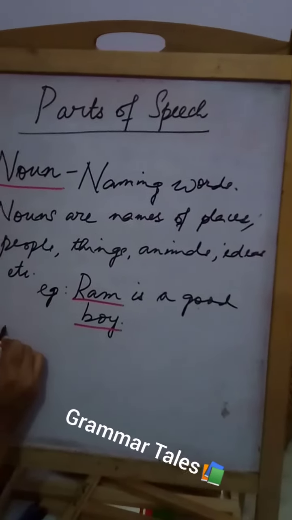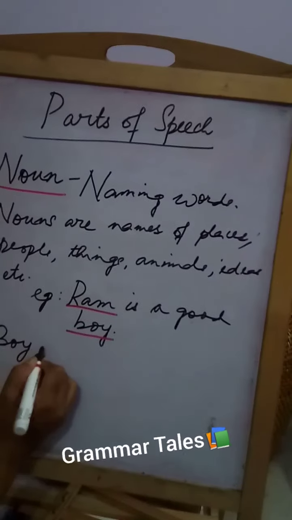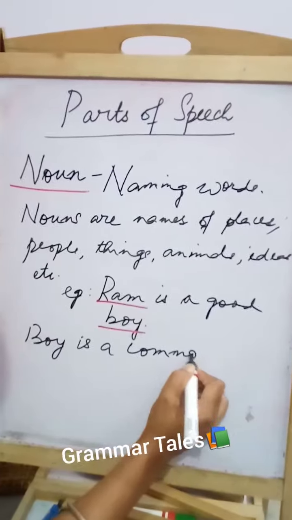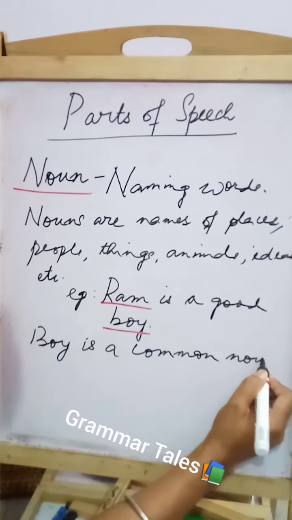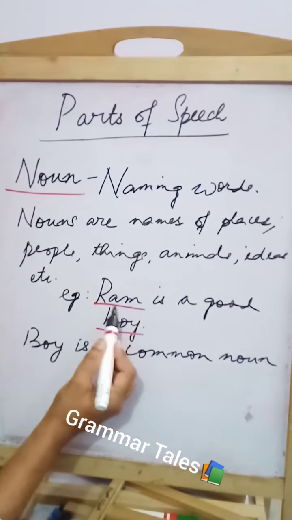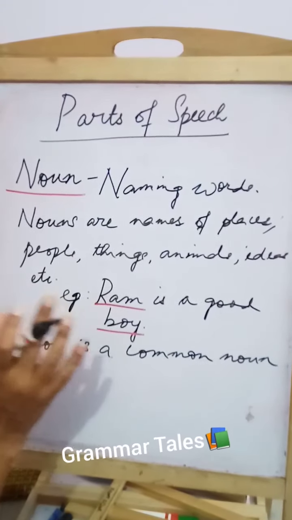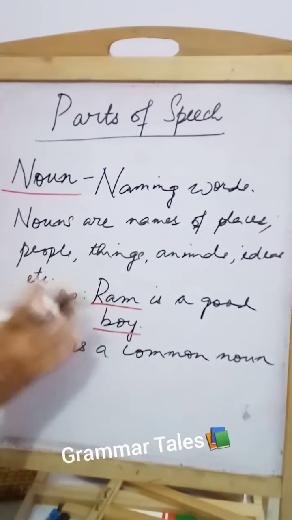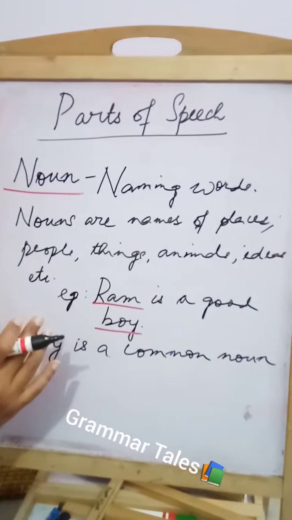Boy is a common noun. Alright. Now, what is a common noun? It is because you see, boy is a name of a person which will categorize all the boys in one particular category.